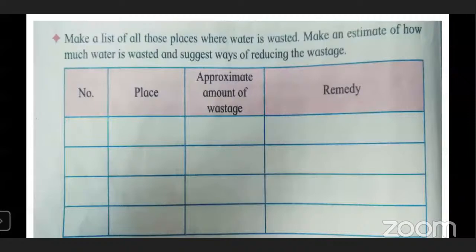Okay. Now in your surrounding or in your home, wherever you find the wastage of water, just make a list of those places and just think what quantity we are wasting and give the suggestion. Give your ideas how we can stop that wastage.